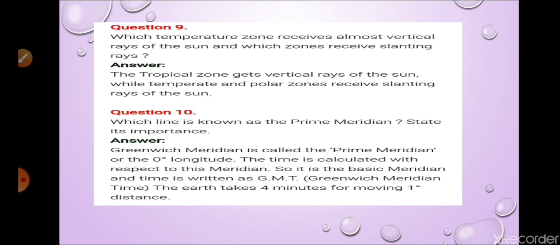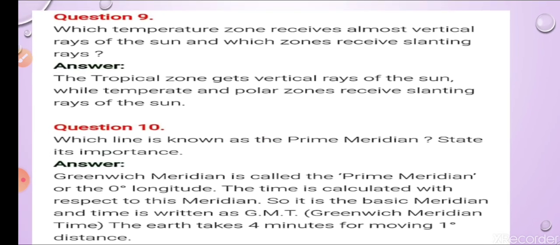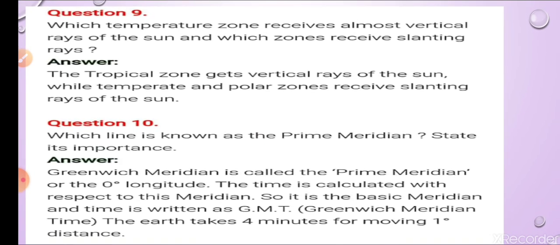So it is the basic meridian, and the time is written as GMT, Greenwich Mean Time. So Earth takes 4 minutes for moving 1 degree of distance. So I hope this is clear. I am zooming this one a little bit. You can read clearly. I hope it is clear to you.